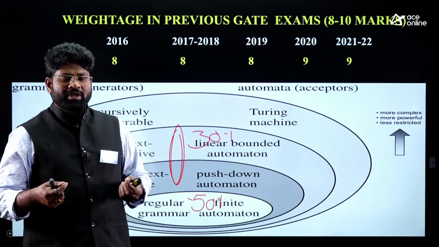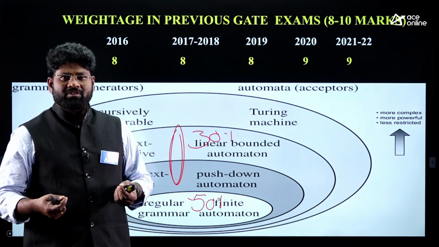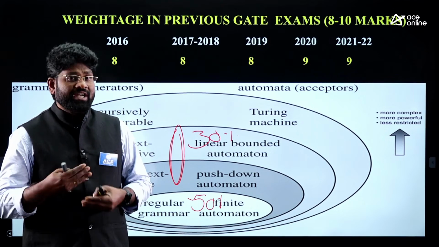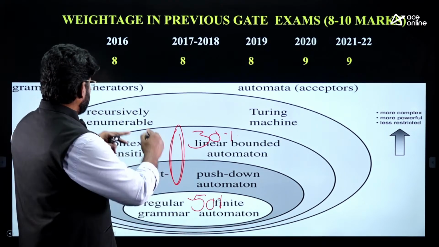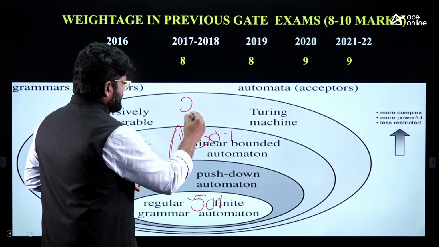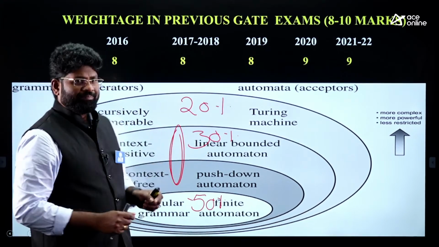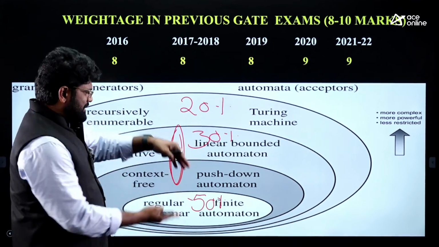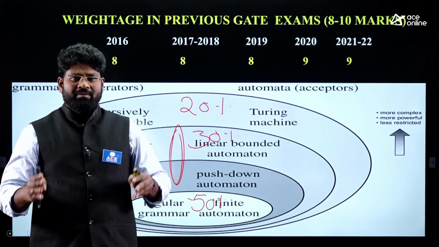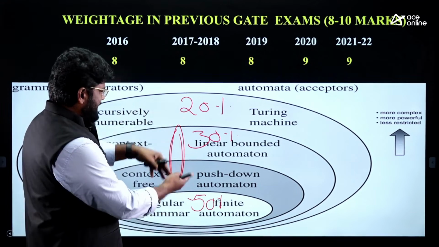But you can expect all the time a question on the undecidability or decidability concept. Another 20% of weightage you can give to the last title here. So this is the distribution of marks among the titles.